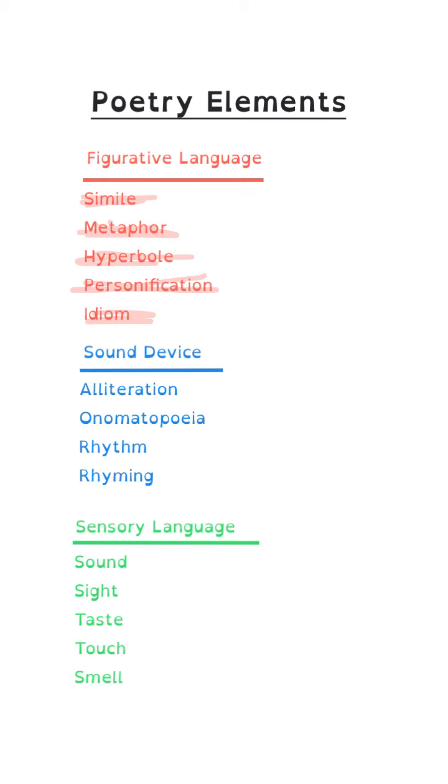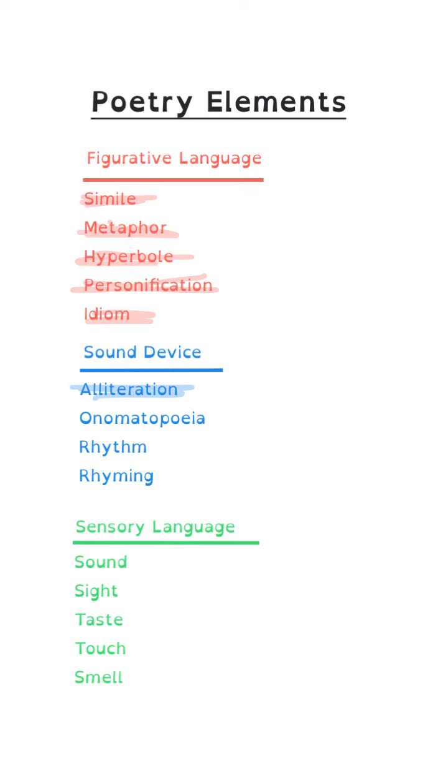All right, also in poetry, we have sound devices. And this is when the poet uses different types of ways to make sound or rhythm or rhyming so that it kind of flows. One of those sound devices is alliteration. Alliteration is the repetition of the same initial sound. So an example is, he helped her hurt head heal, or Sally sold seashells by the seashore.